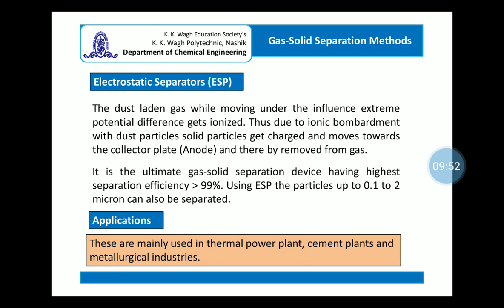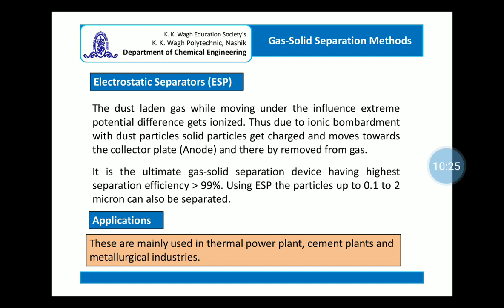The electrostatic separator is the ultimate gas solid separation device, having the highest efficiency. Particles as small as 0.1 micron to 2 microns can be separated using an electrostatic separator. When the dust laden gas moves under the influence of an extreme potential difference through an electrode, the gas gets ionized.